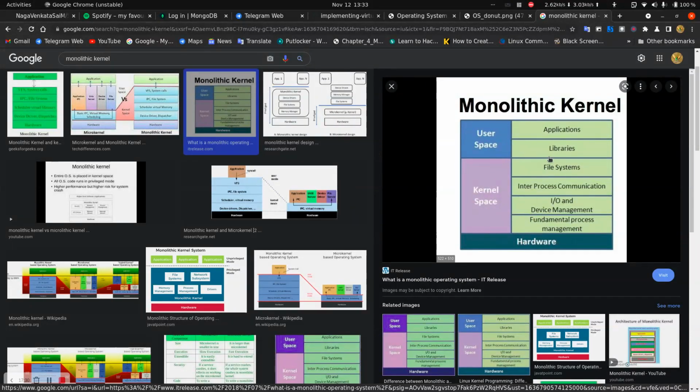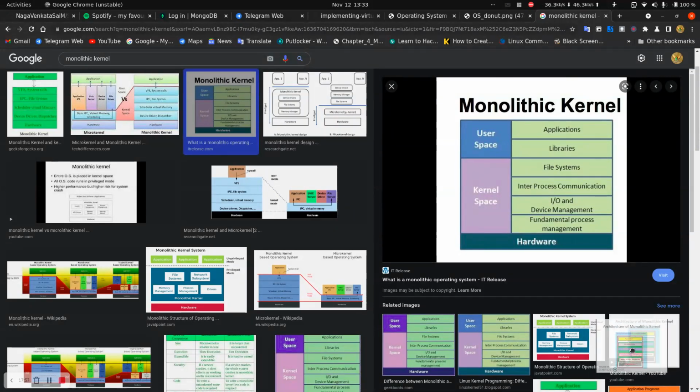So if we get errors in some libraries, for example, we have to compile everything to find that error. This is the negative side of the monolithic kernel. Even though it has these problems, Ubuntu uses the monolithic kernel. Yeah, Ubuntu is based on a monolithic kernel.